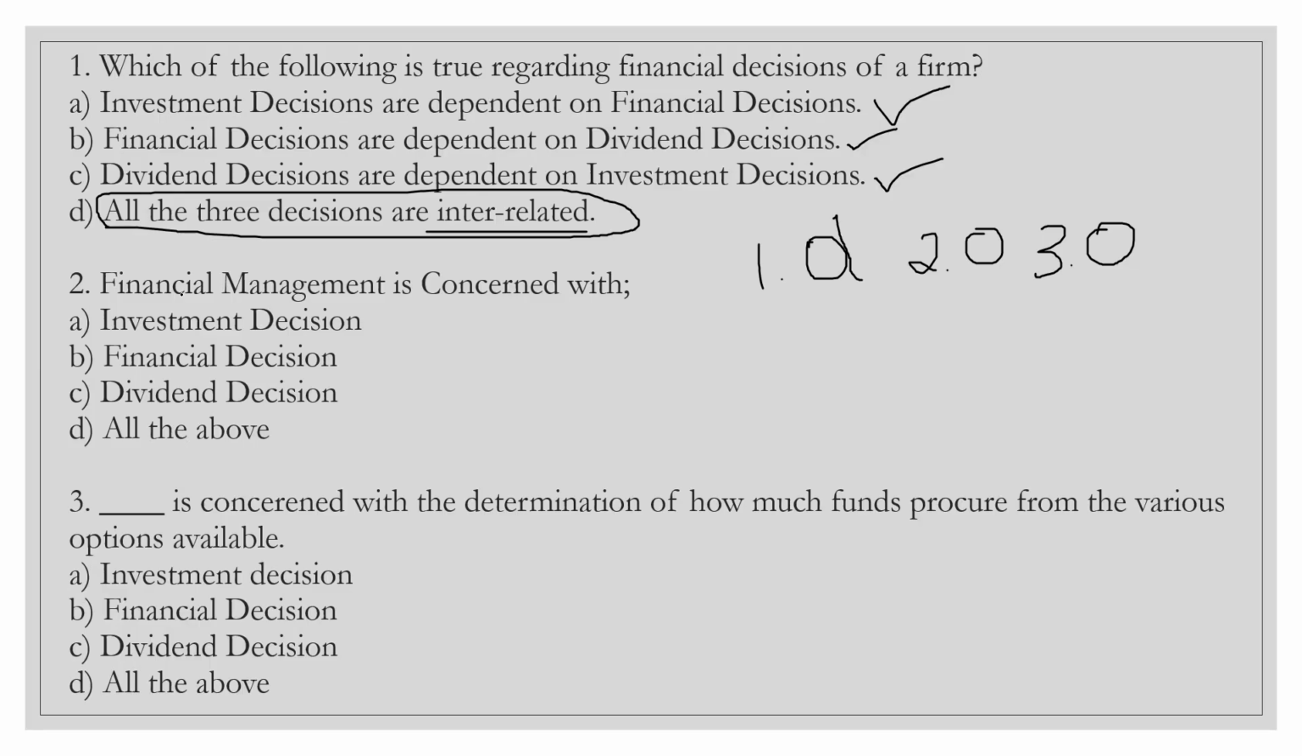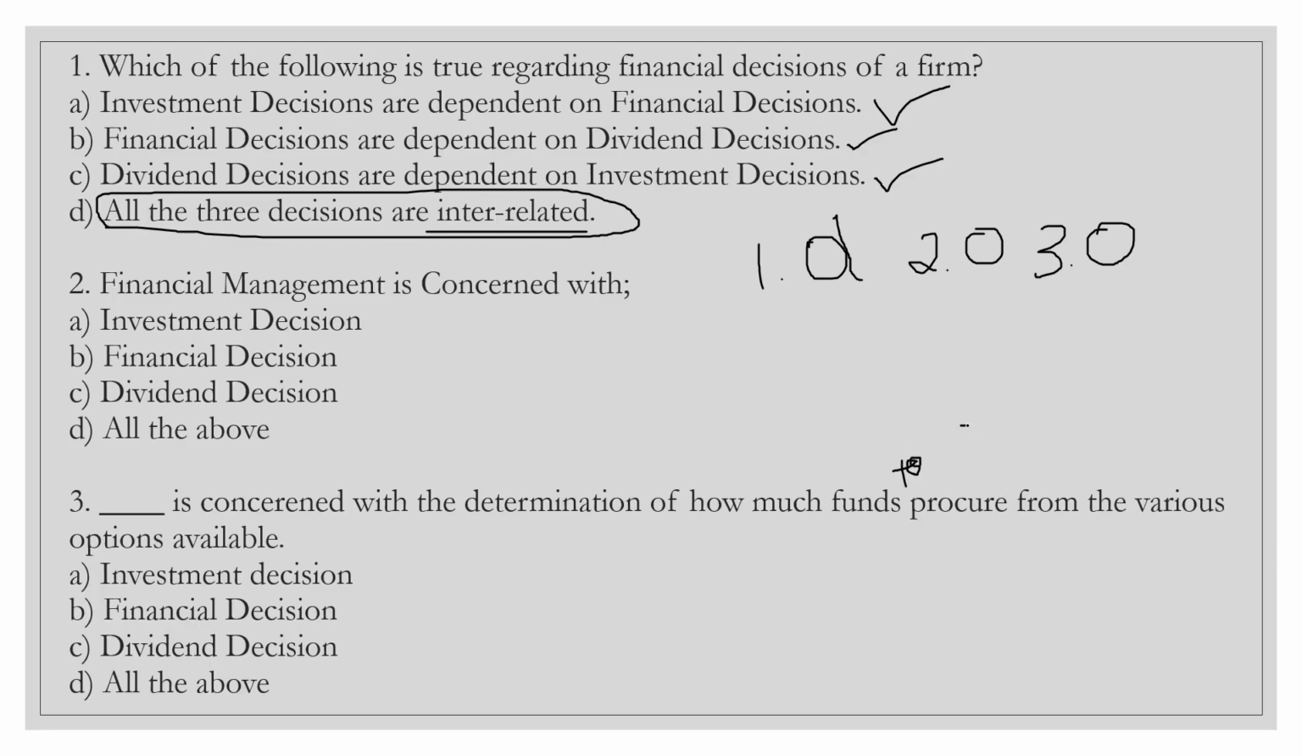Now, the second question, third question, take the screenshot, study properly. This is very, very easy. You can see financial management is concerned with investment decision, financial decision, dividend decision, option D, all the above. And third one, dash is concerned with the determination of how much funds to procure from the various options available.